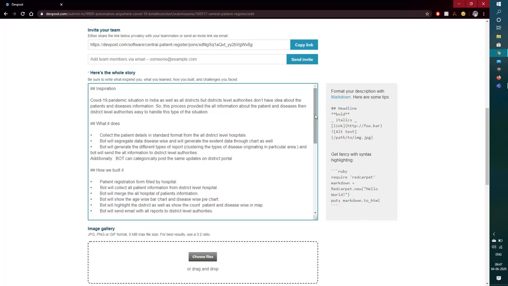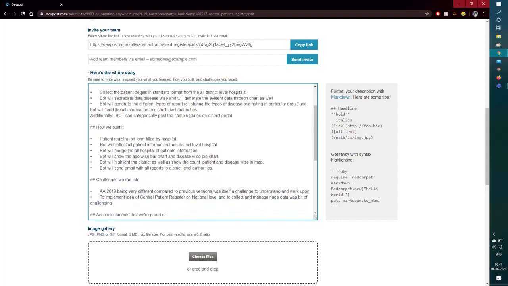Our process collects the patient details in a standard format, segregates it disease-wise, and does some analytics on which diseases are expanding in a particular group or in a particular region, and what the major diseases are. Once these are collaborated and provided to the authorities, they come to know that my area is having these three diseases in a prominent position, so these are the things that I have to tackle.